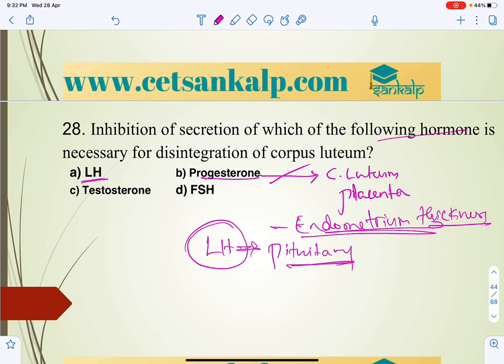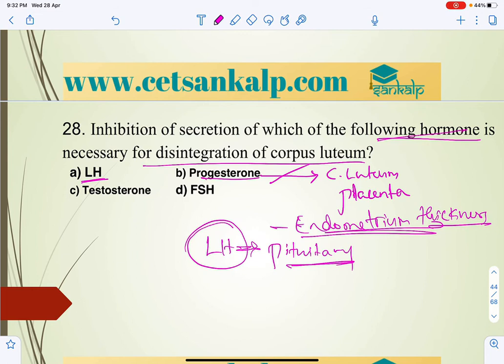So the inhibition of secretion of which hormone is necessary for disintegration of the corpus luteum? During pregnancy, progesterone production increases and continues till near term, when the female gives birth to the young one. If pregnancy has not occurred, both estrogen and progesterone suddenly fall.